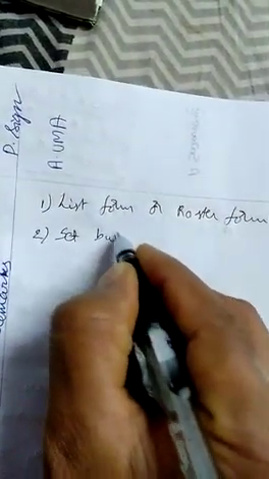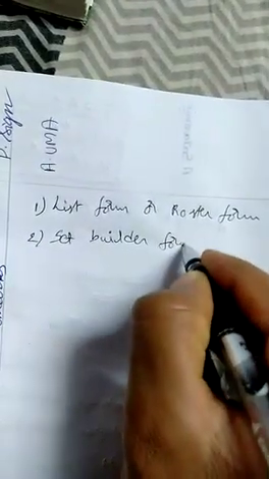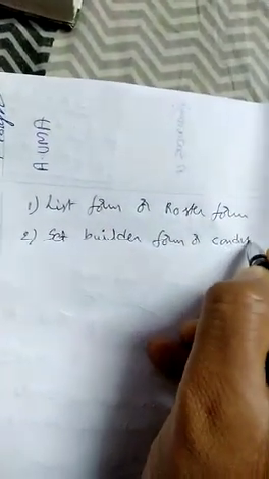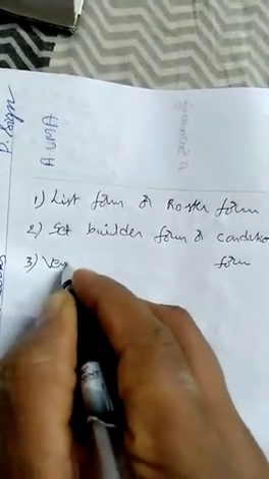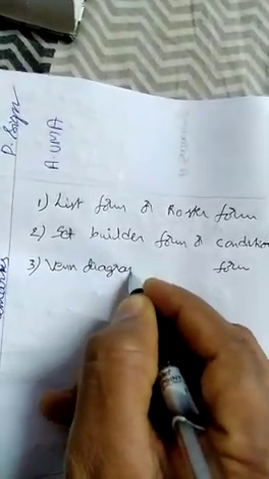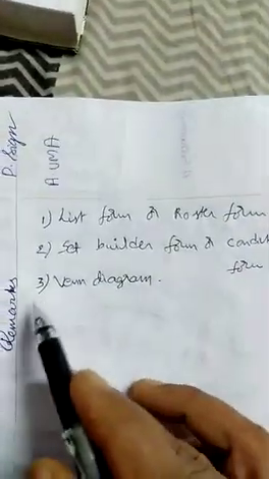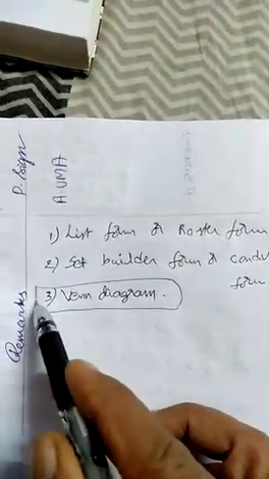Now sets are basically represented in three formats. One is list form, also called roster form, and the second one is called set builder form, also called conditional form. The third one is the Venn diagram. We will learn about the Venn diagram more precisely in the coming exercise. First we will understand what is list form or roster form.